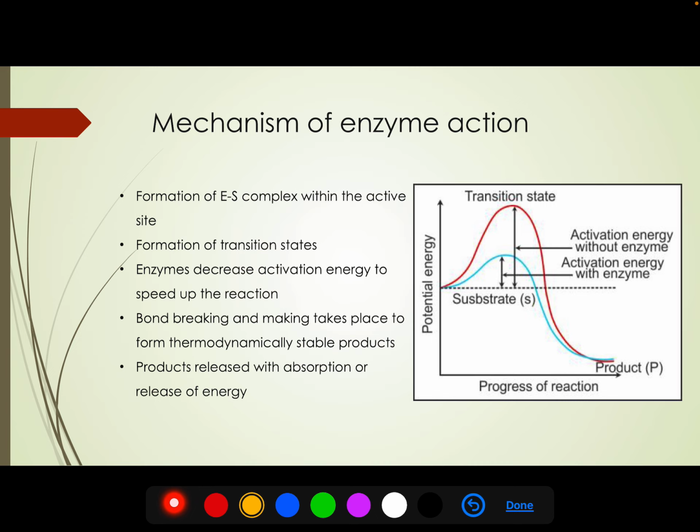This is a graph that shows the potential energy. The y-axis is the potential energy of the substrate and product, and the x-axis is the progression of reaction. So we see that this is the potential energy of the substrate, and from here the energy of the substrate is increasing to a certain threshold, and finally it decreases to form the product. So what's happening, we need to understand here.